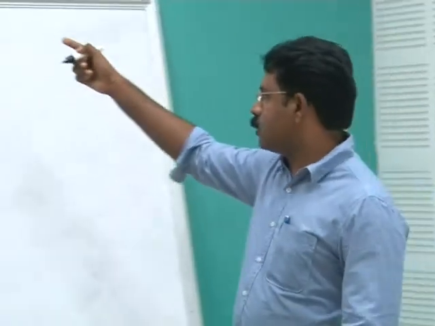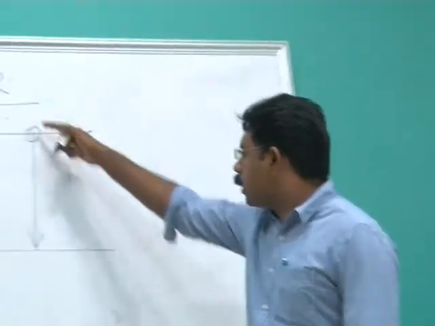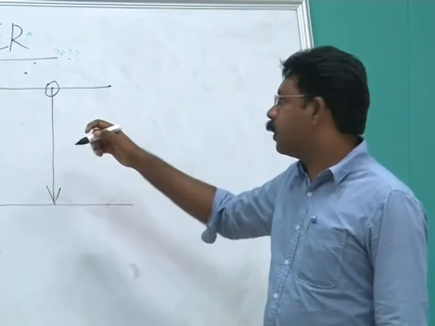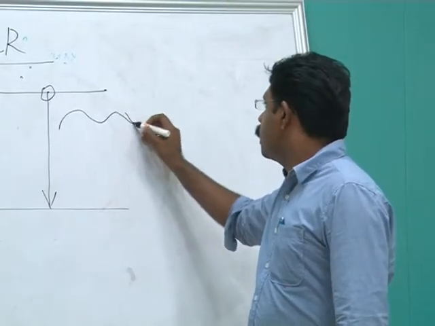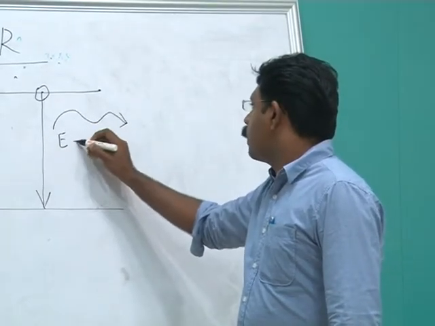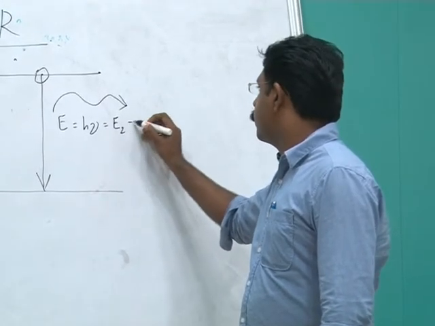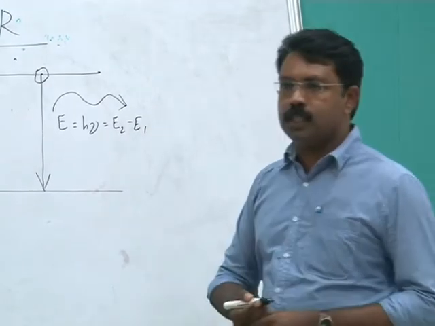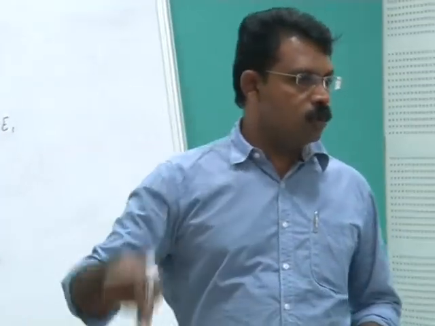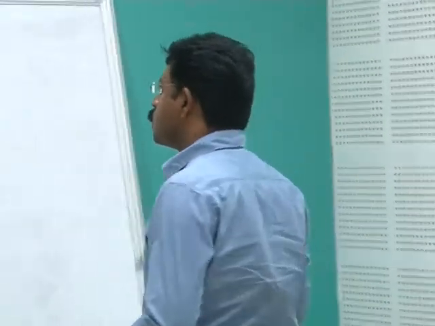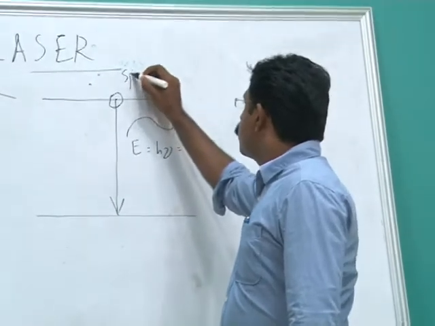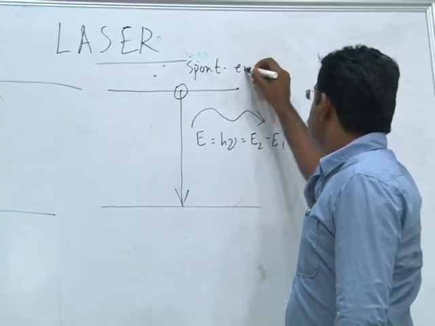During this process, when it is transmitted from the higher energy state to the lower energy state, it will send out energy in the form of a photon of energy E is equal to h nu, given by E2 minus E1, because it is traveling from a higher energy state to a lower energy state. This process is known as spontaneous emission.